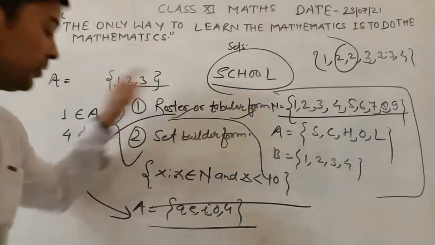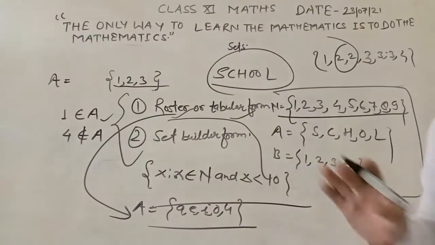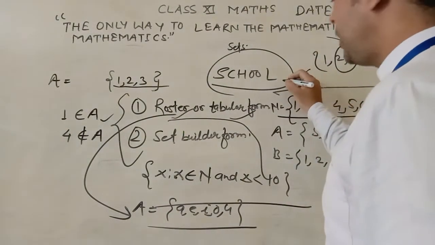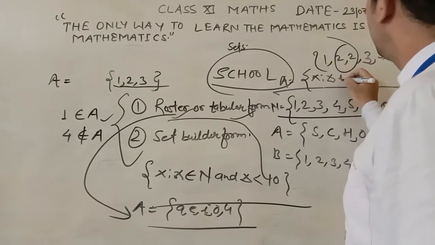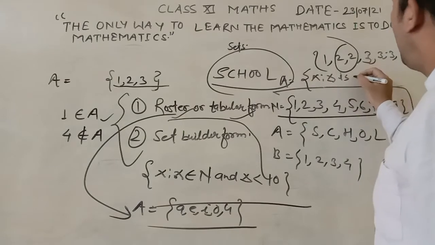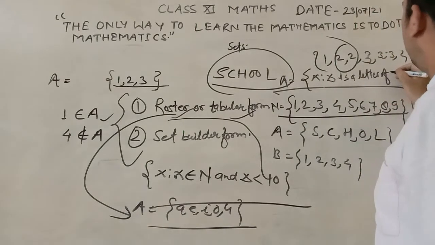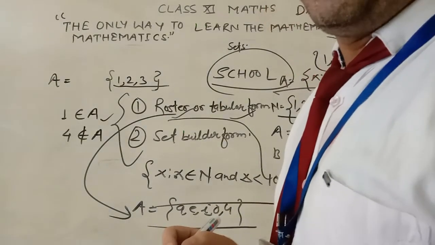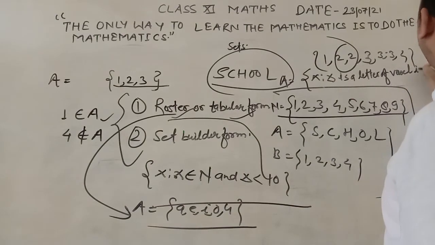But if you need to find the vowels of the English alphabet in set builder form, suppose this is set A, you write: x such that x is a letter of the vowels in the English alphabet.